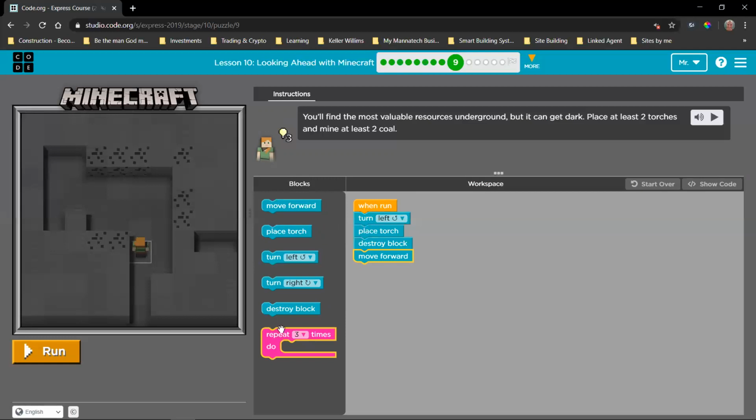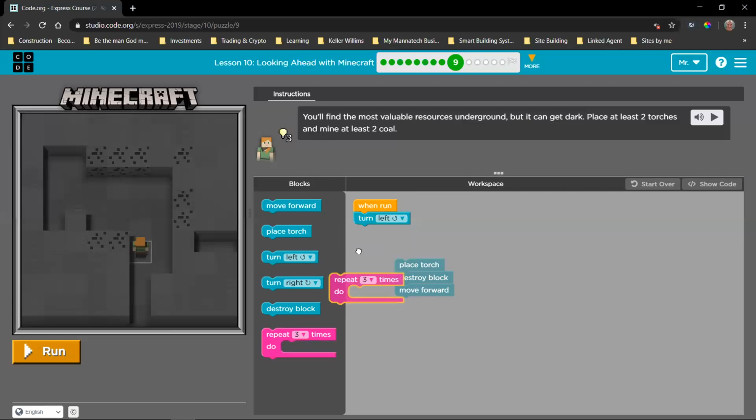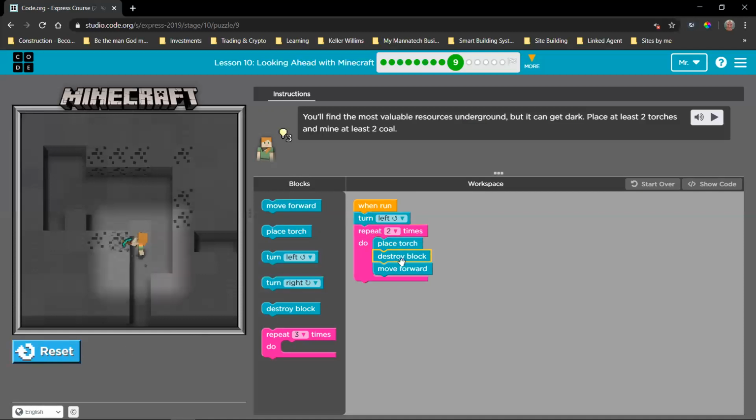So what we can do is we can either write this code again, place a torch and destroy the block and move forward. Okay, and that's going to let Alex mine that block and place a torch and move forward. Or we can put this sequence of code in a repeat. And we can tell this to happen 2 times. So what's going to happen now with the repeat block is the repeat block says repeat this many times whatever is in here. So this code, we call this a sequence of code.